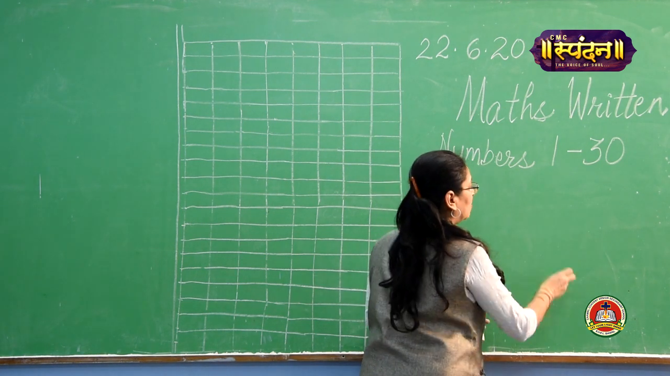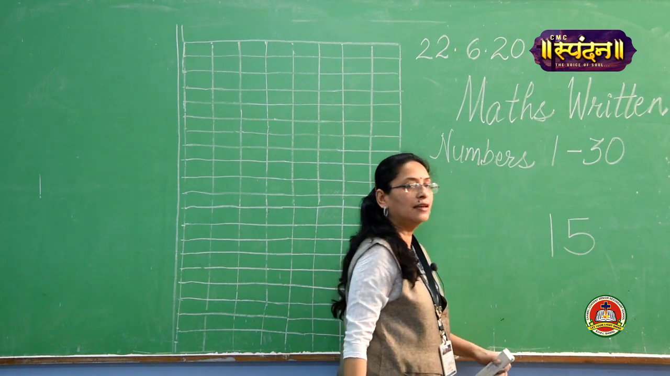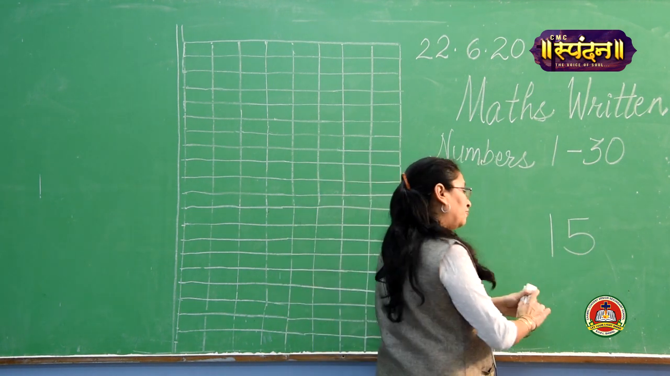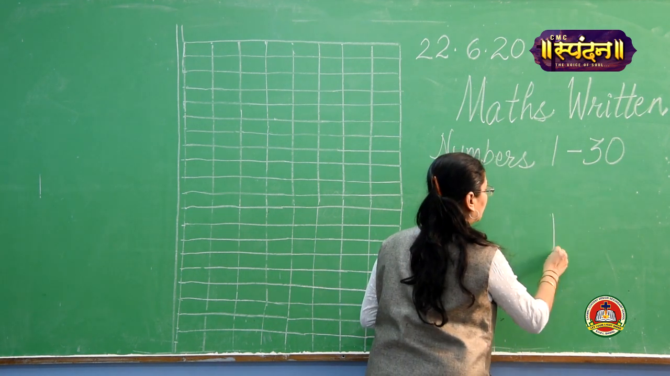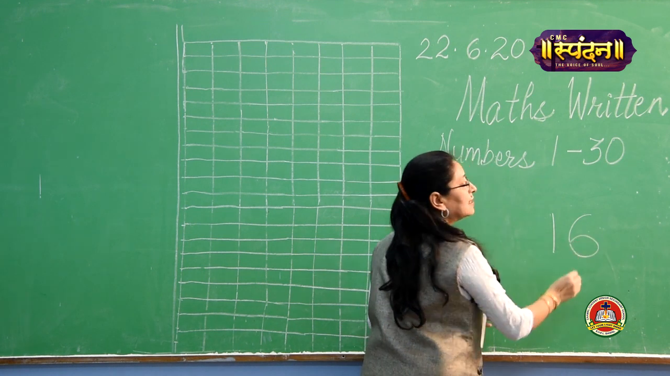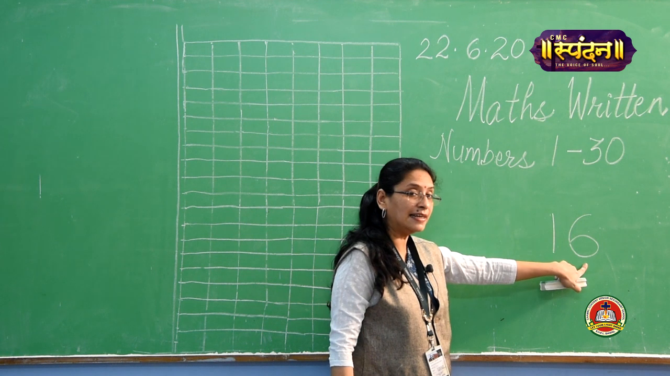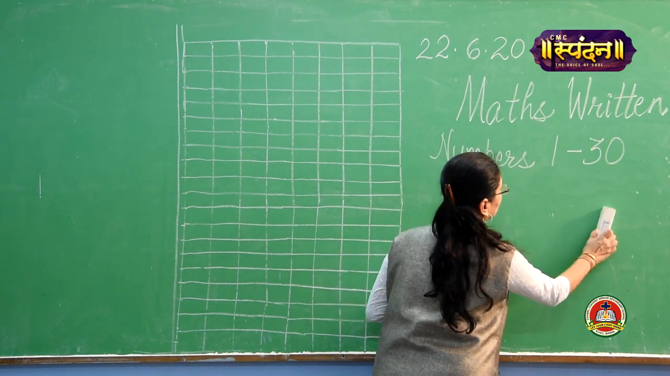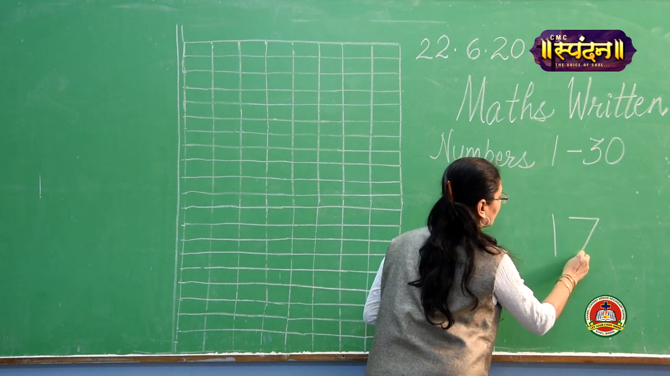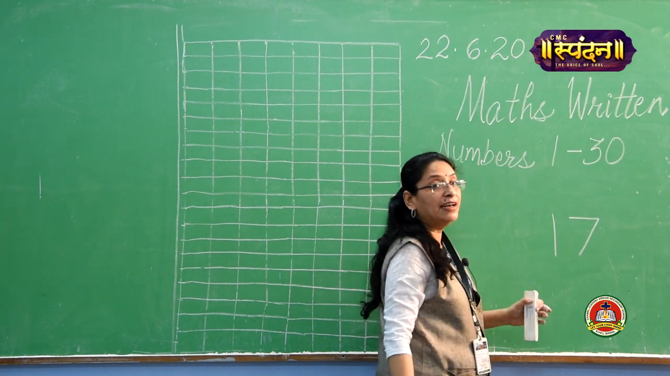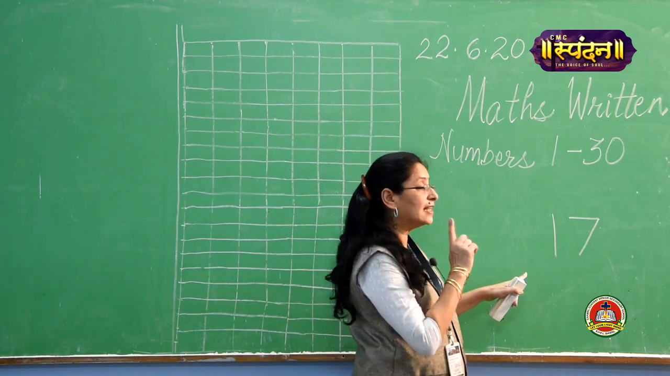Then the next number is 1 and 5, 15. Then comes, repeat after me, 1, 6, 16. Then comes number 17. 1 and 7, 17. Repeat after me. Check the sound also.